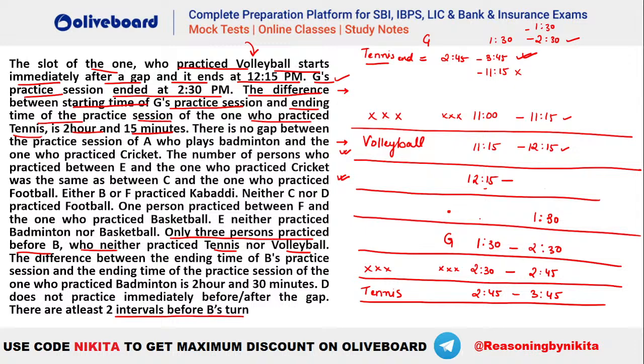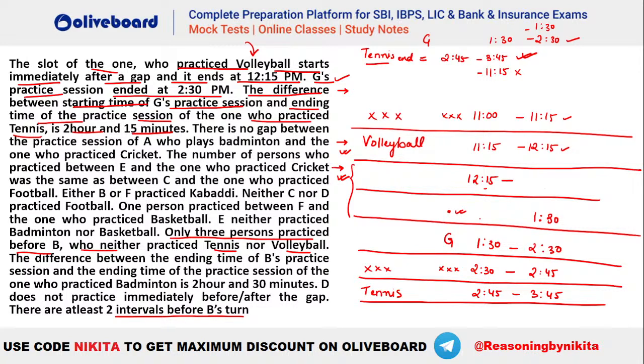And we know that one of these two, that is immediately before G, has to be a gap interval of 15 minutes. So if you take B at this particular position, there will be a gap interval here, and we will already have three gap intervals.